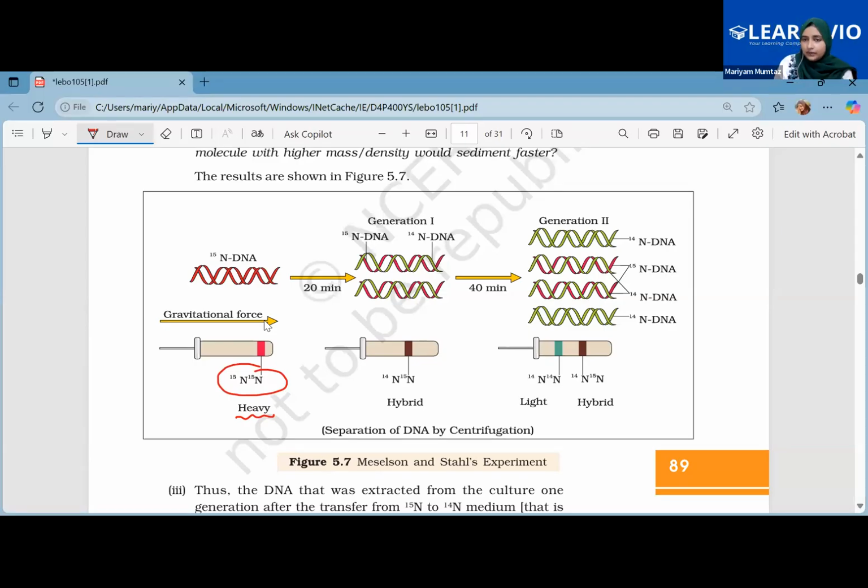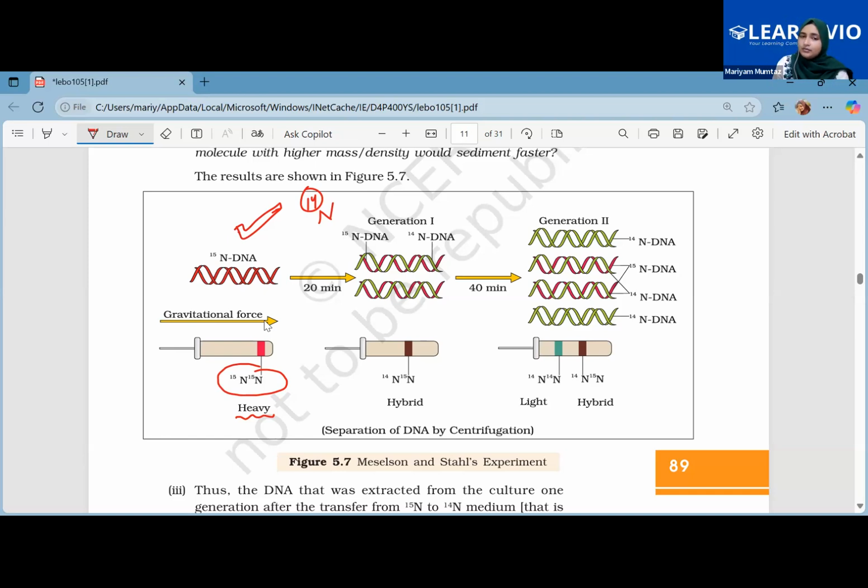After a while, when this was sent into the medium that contained N14, the normal nitrogen, a hybrid band was observed after centrifugation. Hybrid band means it was neither very heavy, settling at the bottom, nor at the top; it was right in the middle.